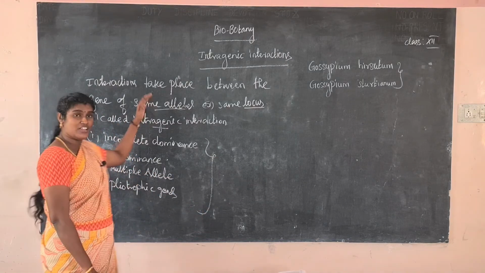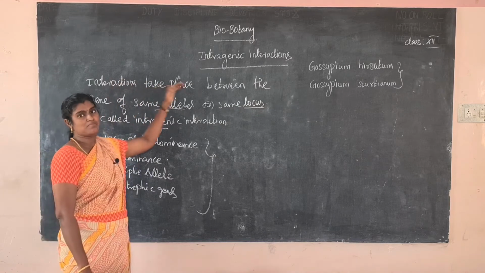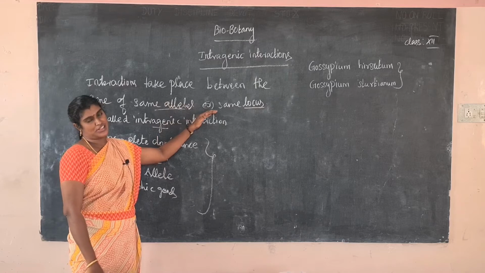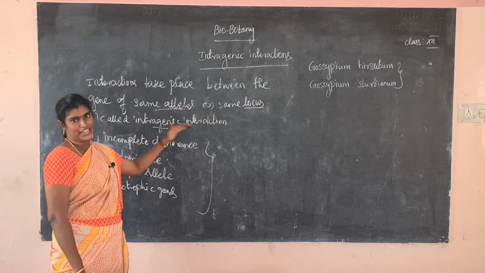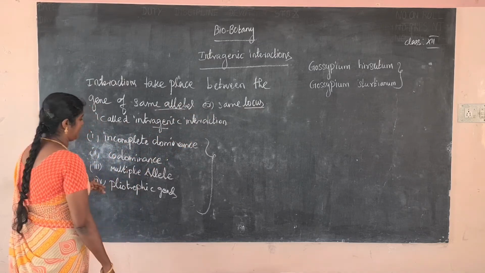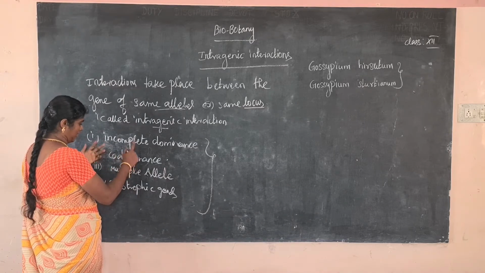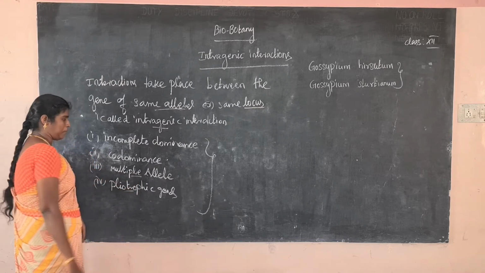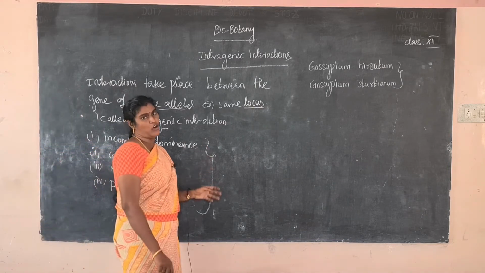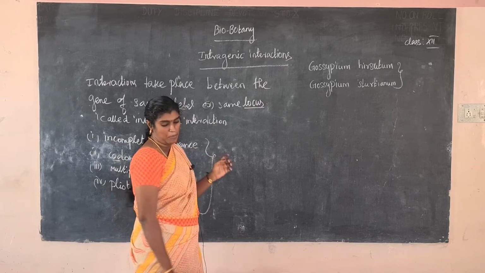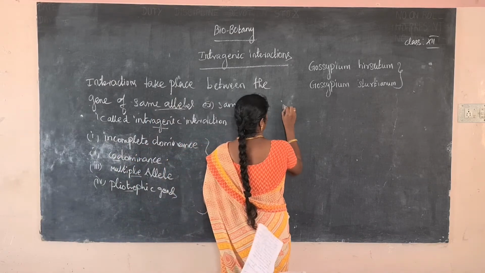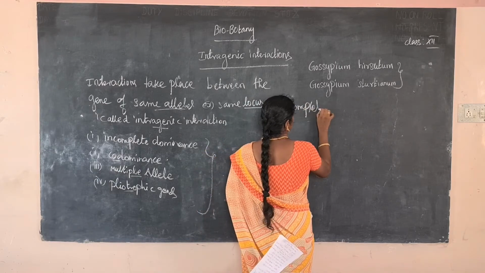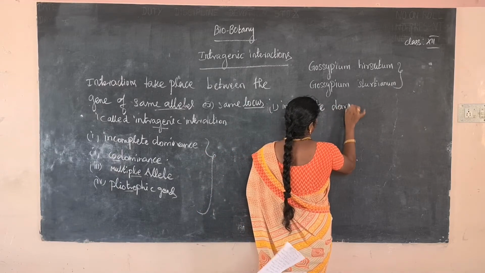So what is the meaning of intragenic interaction? Interaction that takes place between the alleles of the same locus is called intragenic interaction. The examples are: first incomplete dominance, next codominance, next multiple alleles, next pleiotropic genes. Next, let us see them one by one. First we see the topic incomplete dominance.